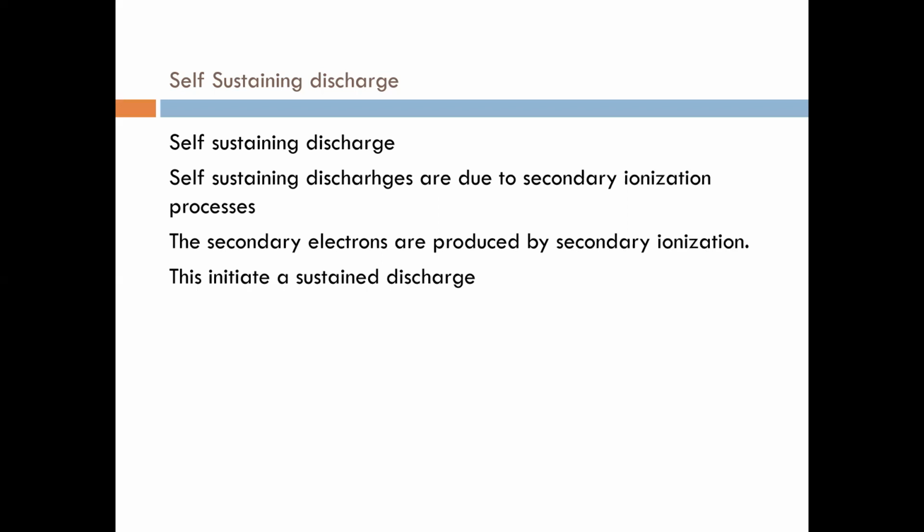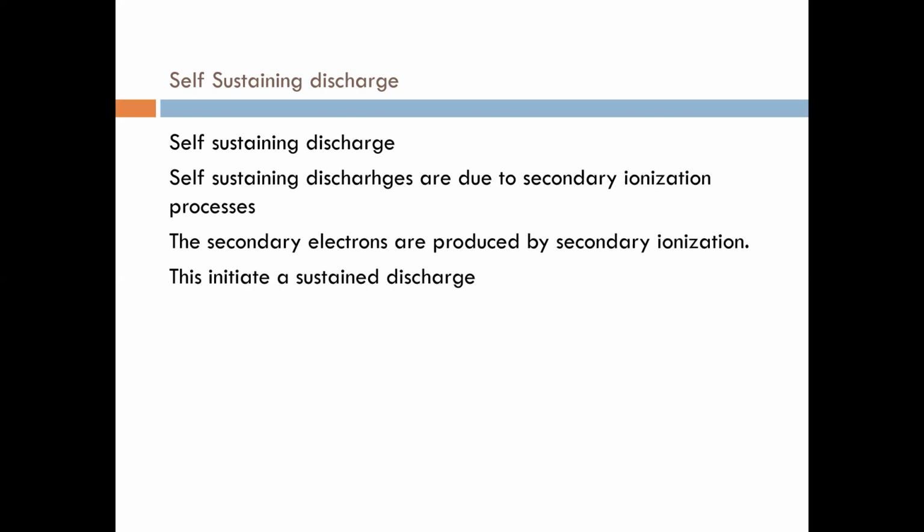But when they are more, these extra electrons are called secondary electrons, because they are not due to emission from the cathode. They are produced in a different way. These electrons, which are in excess of the electrons emitted from the cathode, are called secondary electrons. The ionization that takes place due to them is secondary ionization, and the self-sustaining discharge occurs only when there is secondary ionization.